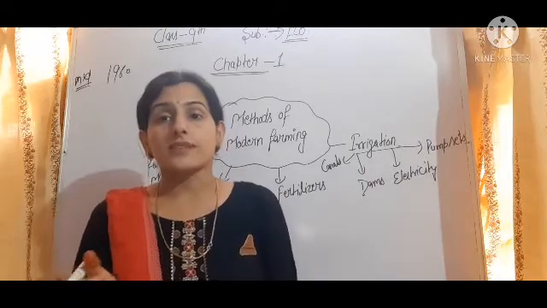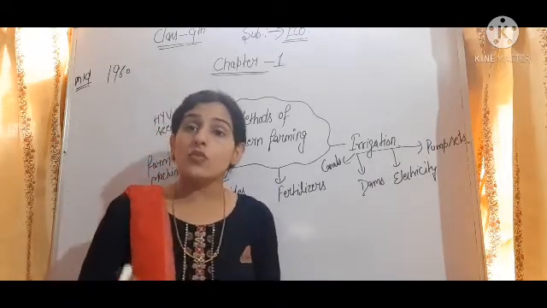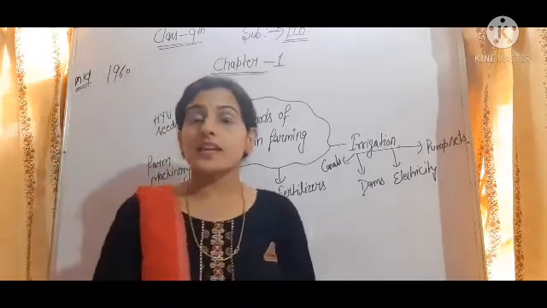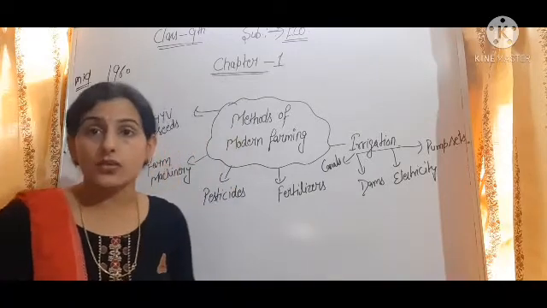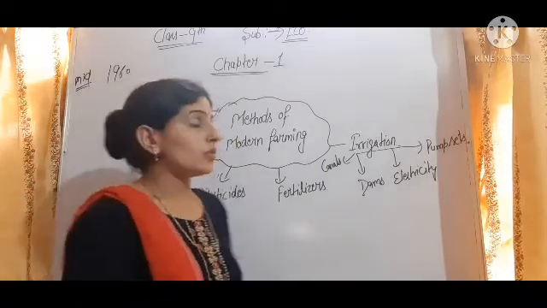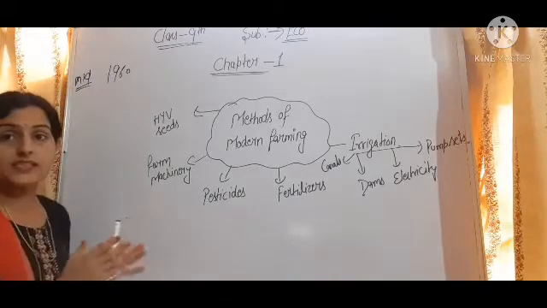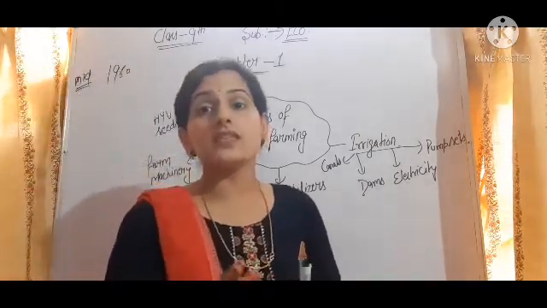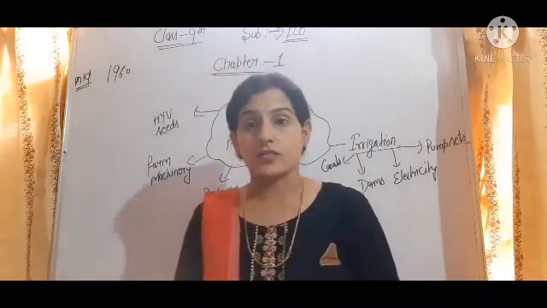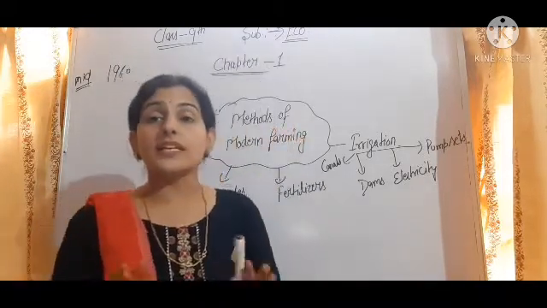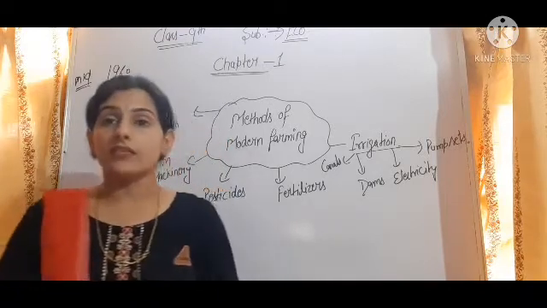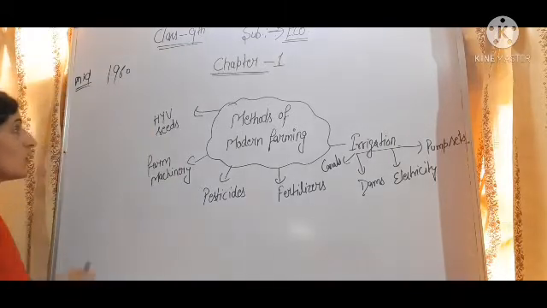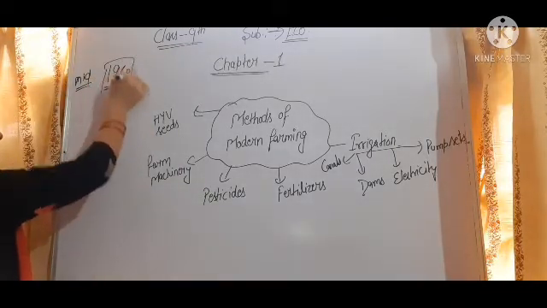Until 1960, they used traditional seeds and traditional methods, like using cow dung instead of pesticides in the field. Because of traditional seeds and traditional methods of farming, there was not much increase or growth in the agriculture sector. The production was not increasing much on the given piece of land.